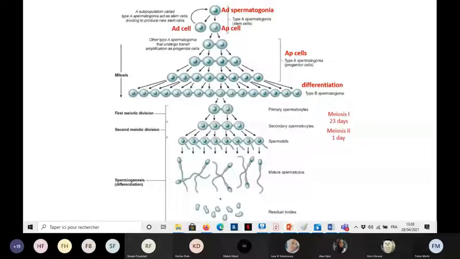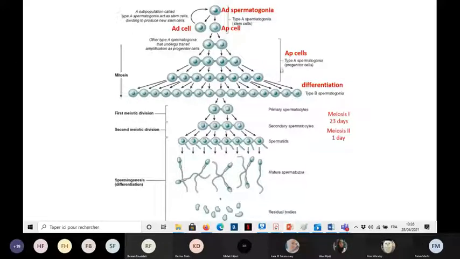Everything before them does not undergo meiosis, only mitosis. Yes, the type B spermatogonia will divide by mitosis to give the primary spermatocyte. Okay.